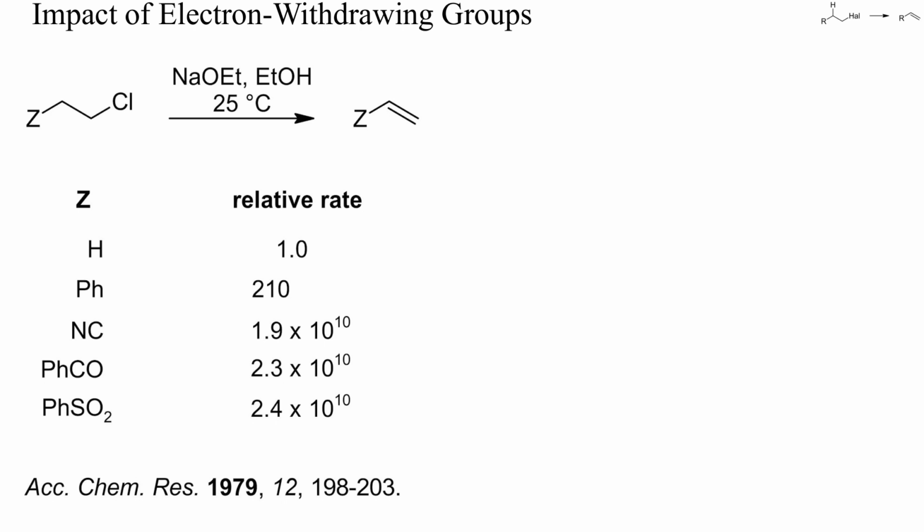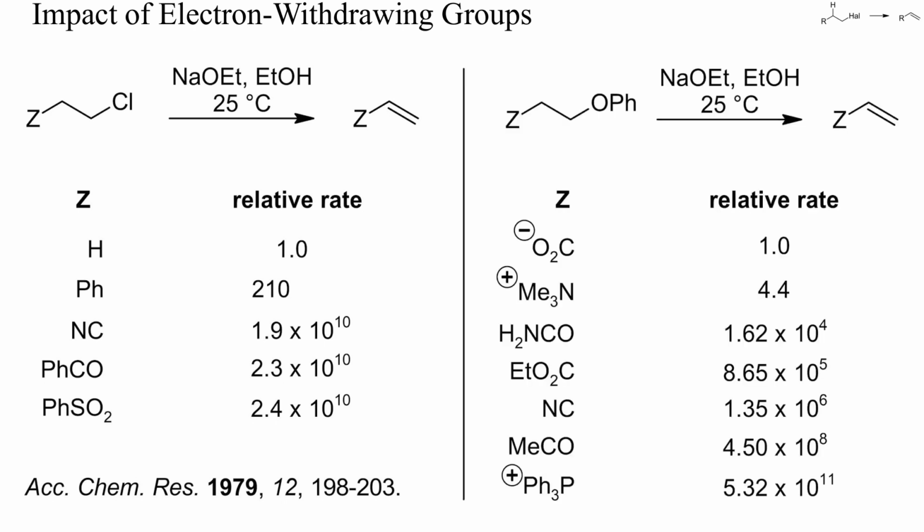A 2-chloroethyl ketone, for instance, eliminates chloride 10 orders of magnitude faster than ethyl chloride. Amides or esters are more effective than deprotonated carboxyl groups, but 3 to 6 orders of magnitude less effective than keto or phosphonium groups. These elimination rate enhancements correlate well with the acidity-enhancing effect of these groups.